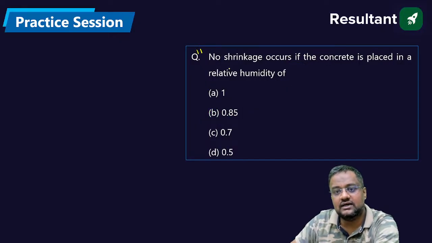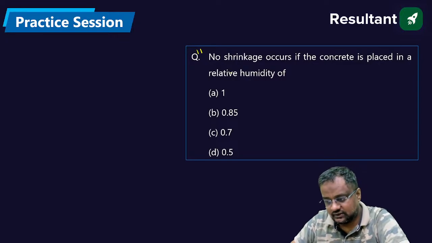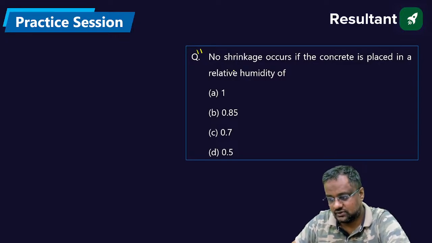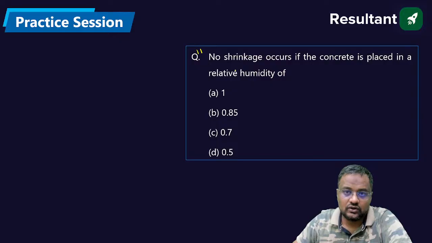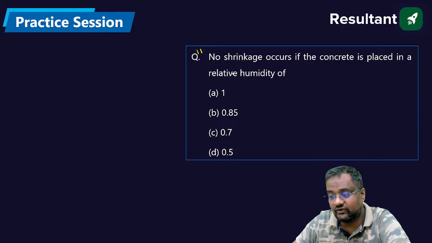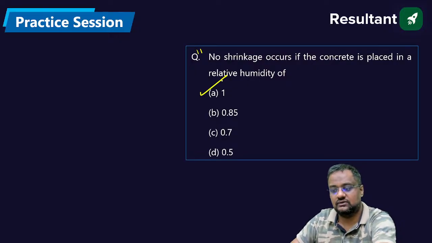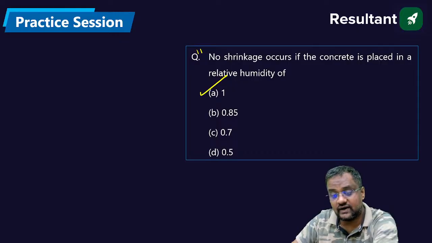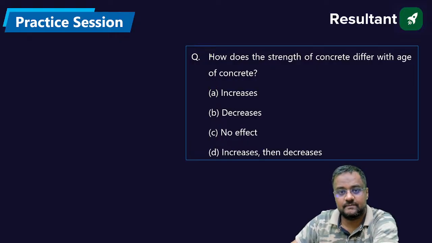No shrinkage occurs if the concrete is placed in a relative humidity of what? Good. No shrinkage occurs if the relative humidity is 100%. That is 1, not 0.5. If it is 1, then there is 100% humidity, and then there is no scope of shrinkage.